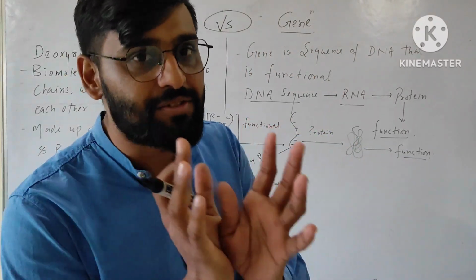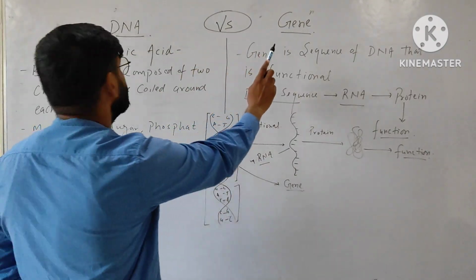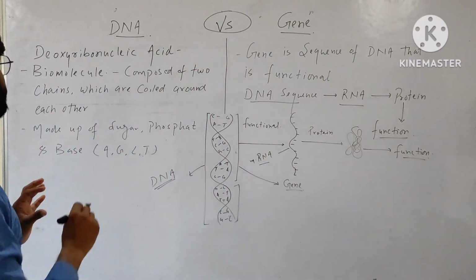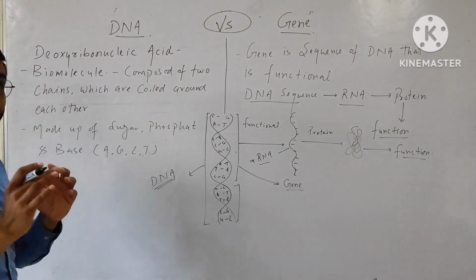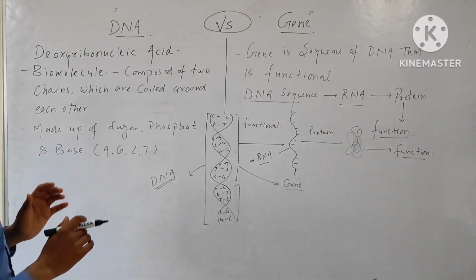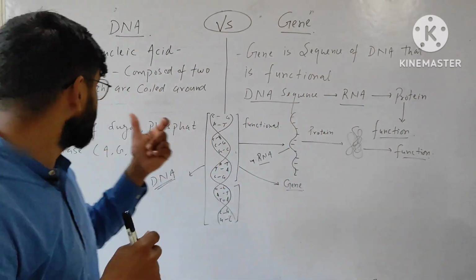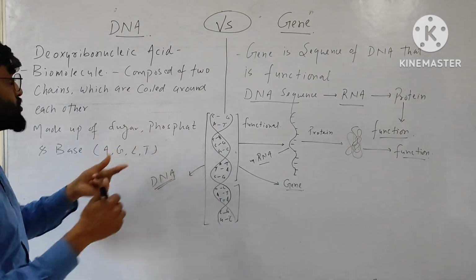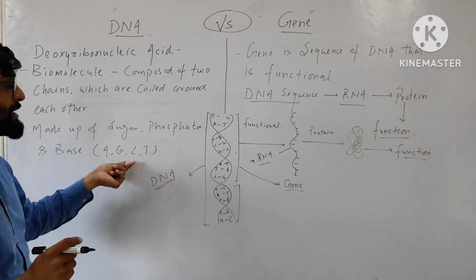Sam's Biology. In this video we will understand the difference between DNA and gene. So what is DNA? DNA is deoxyribonucleic acid. It is a biomolecule and it is composed of two chains which are coiled around each other, and it is made up of sugar, phosphate and bases. Bases are adenine, guanine, cytosine and thymine.